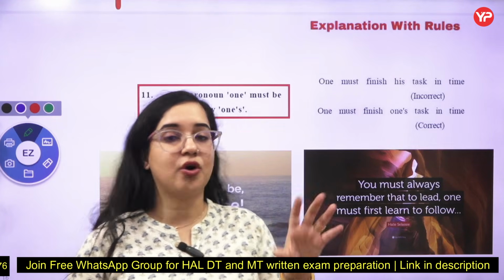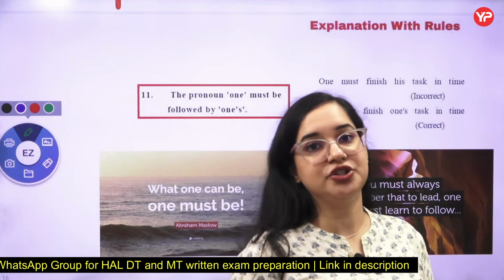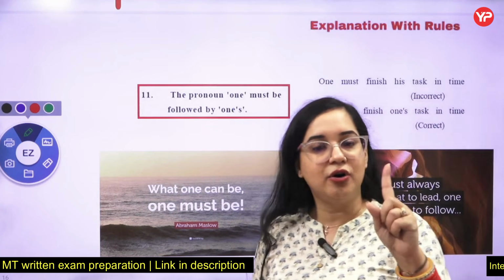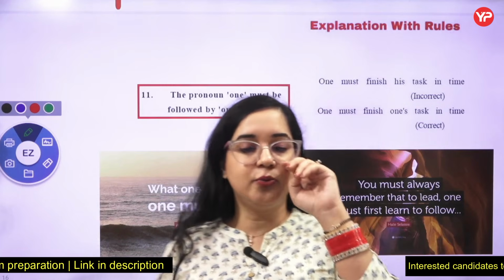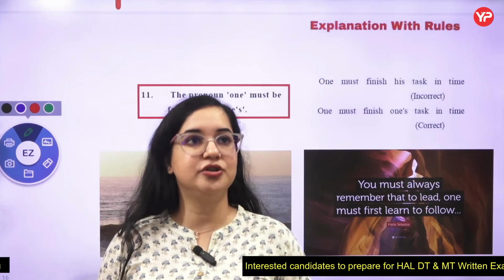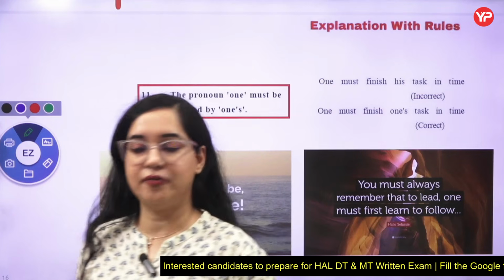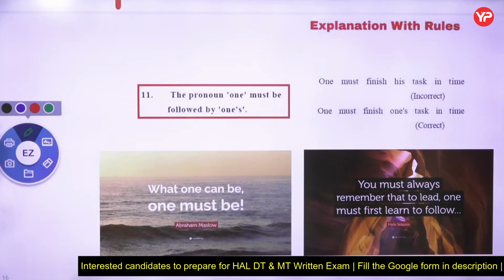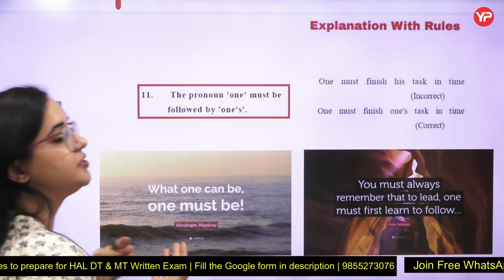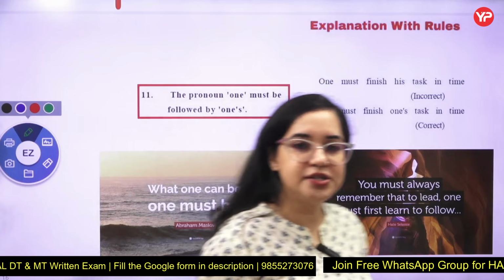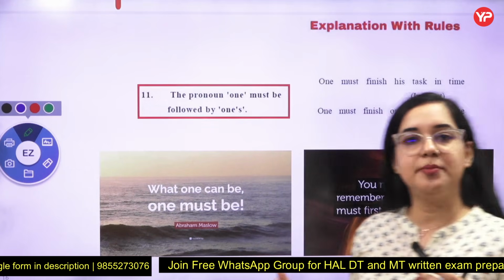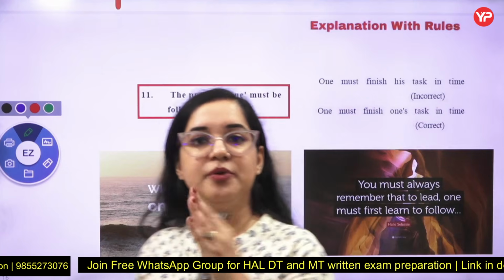Now, what about the gender neutral ones? Gender neutral means doctor. A doctor must perform dash duty. A doctor must perform his duty or her duty, because it is one doctor. If it was doctors, then it would have been doctors must perform their duty. But right now it is one doctor, so it will be a doctor must perform his duty. Why? Because masculinity is in domination, right? A doctor must perform his duty, a lawyer must perform his duty, doctors must perform their duty, a child or a baby must perform its duty, she must perform her duty.